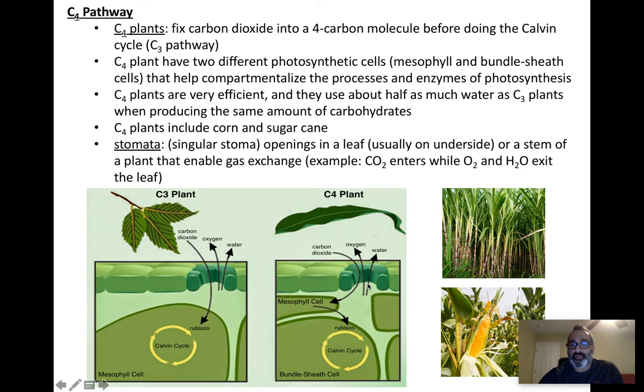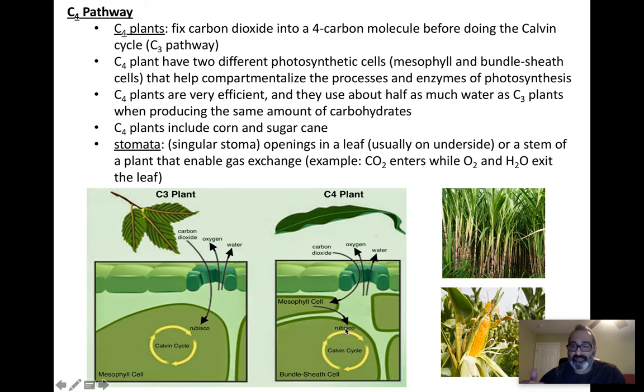This partially closed stomata causes oxygen to get trapped in there along with the water also. This trapped oxygen creates problems. Rubisco does not work very well in the presence of a lot of oxygen. It will not fix carbon dioxide as well when there is a lot of oxygen present. So in the warmest part of the day, C4 plants' stomata partially close, trapping in some of that oxygen, which now inhibits or prevents Rubisco from doing its job very well.